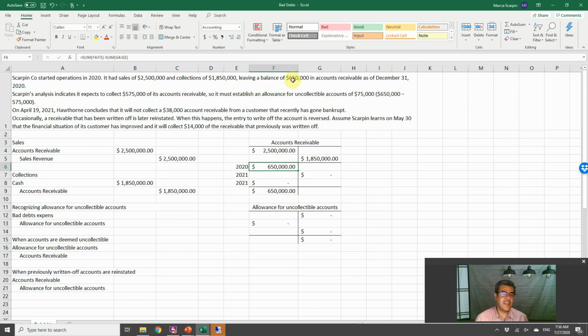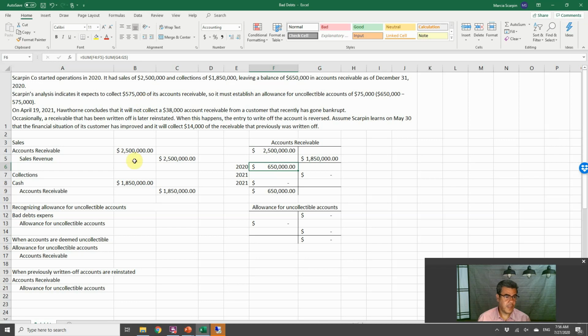Scarpin's analysis indicates it expects to collect only 575. So we must establish an allowance for uncollectible accounts of $75,000. How do we find it? 650, the ending balance, less 575.